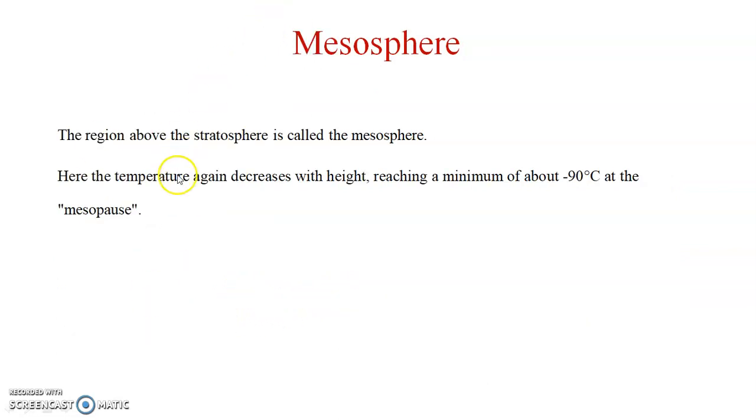Next one, mesosphere. The region above the stratosphere is called the mesosphere. Here the temperature again decreases with height, reaching a minimum of about minus 90 degrees Celsius at the top of the mesosphere.